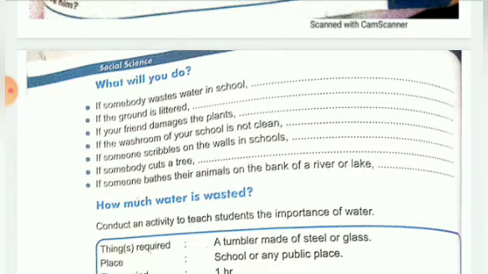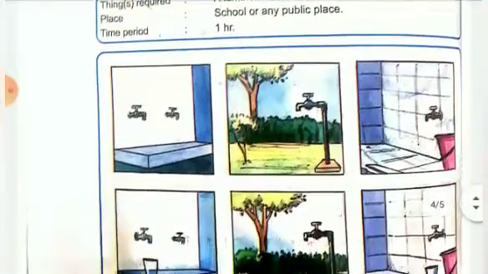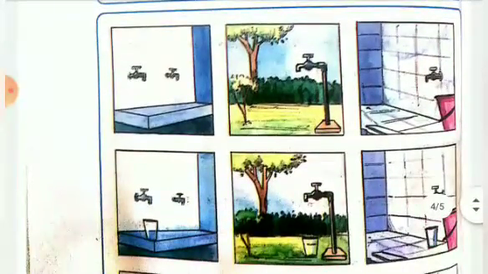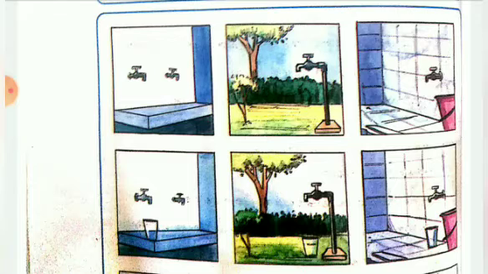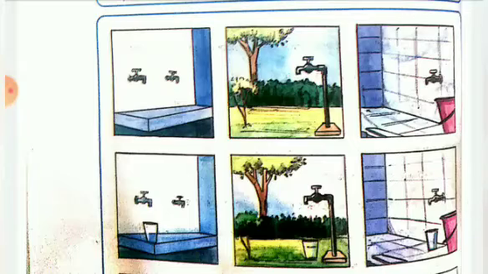Now, how much water is wasted? You see here, a tumbler made of steel or glass is placed at a school or any public place. So much water is being wasted. Now we can see in the next picture. You see, some water is flowing and being wasted. Here the water is being wasted. Yes, you see here in the latrines also water taps are open and water is being wasted.